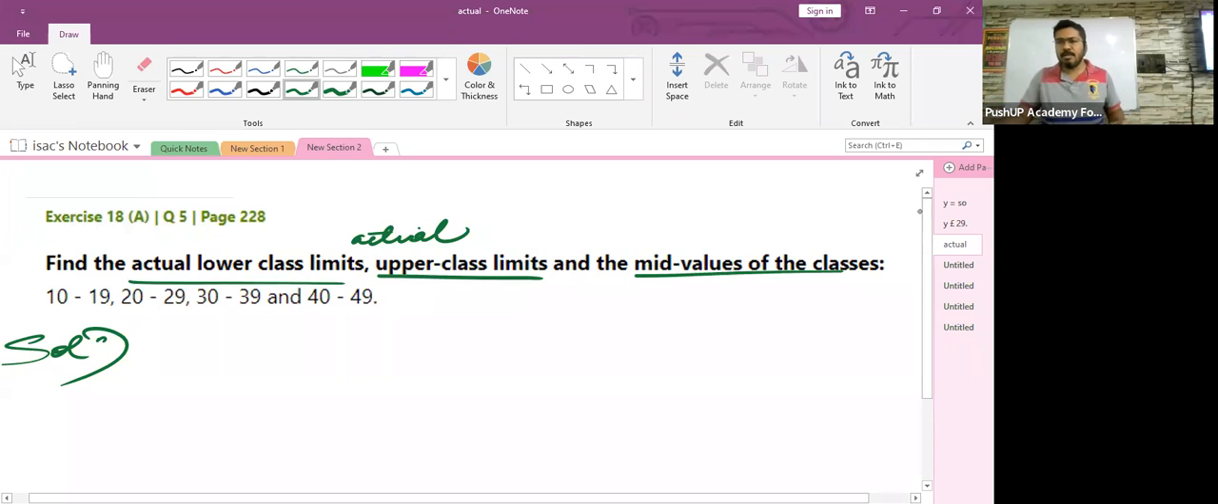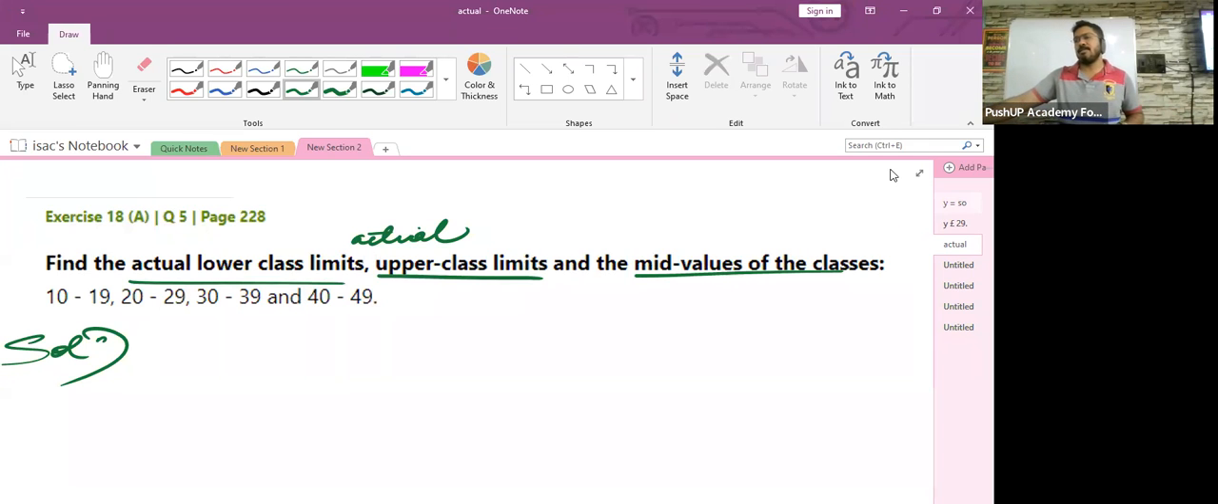What was the name given to mid values? Steve will answer. There is a particular term which we use for mid values. What is the name?